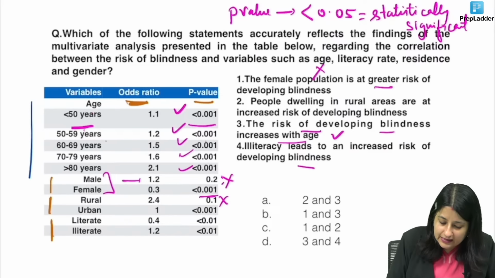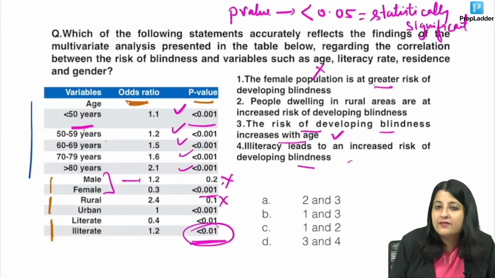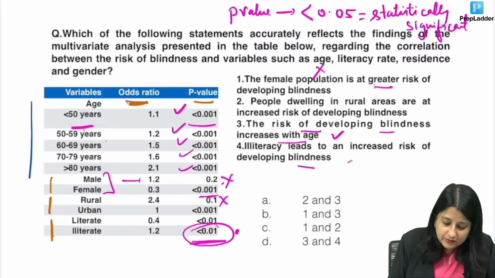Alright, but if you look at the last one, illiteracy leads to an increased risk of developing this thing. Over here, female population, okay? So if you see, illiteracy leads to an increased risk. So over here, illiteracy again is significant. So what is this? Less than 0.05. So what is the answer over here? This one and this one. So what is your answer? 3 and 4. Clear, everybody?